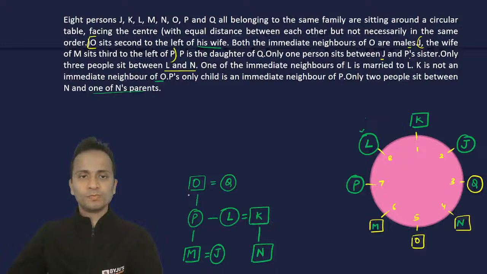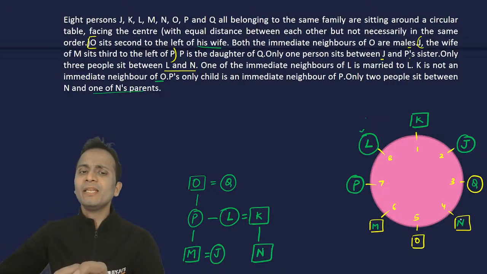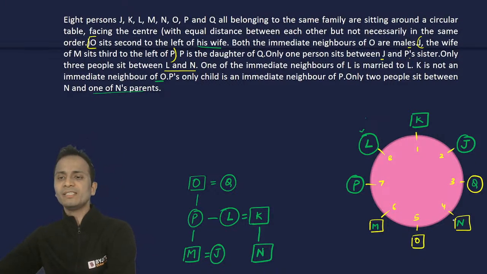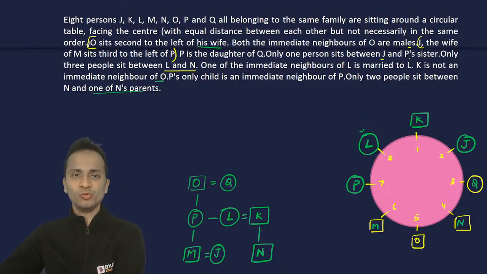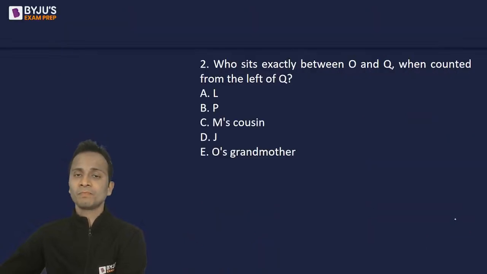O and Q. So O is sitting at chair number 5, Q is sitting at chair number 3. Left of Q, if I go in clockwise direction, only one person, N, is sitting. So N is sitting between O and Q. So the correct answer should be N. But I don't have N among the options. So options A, B and D can be cancelled.